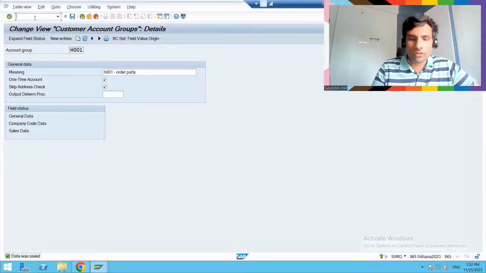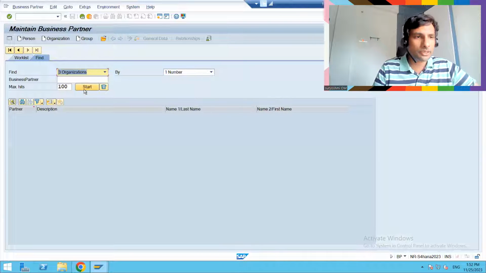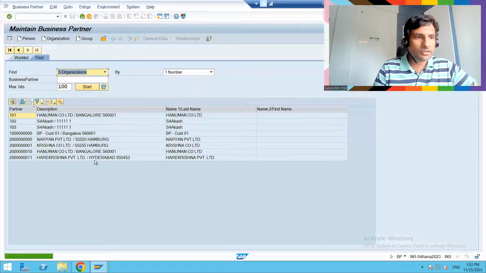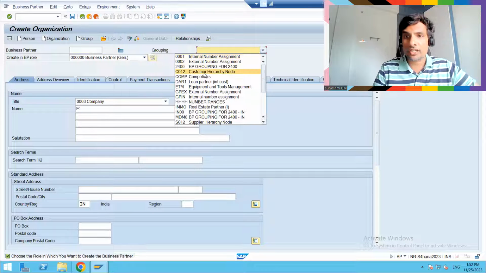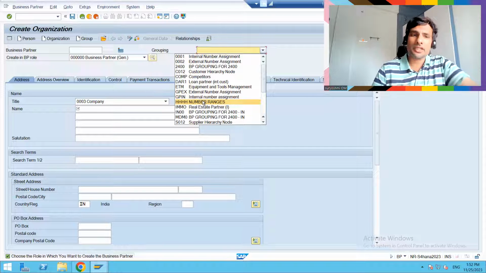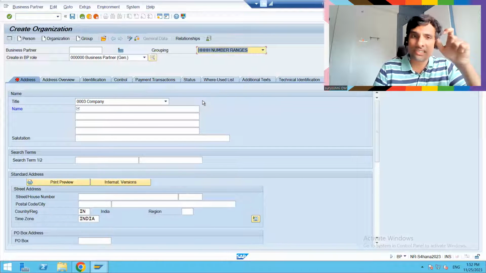Now let's go to the BP transaction and create one BP. These are the different BPs I have already created. Let's create this one as an organization. Let's choose the number range. This is the BP number range. It comes on top of your vendor and customer account groups, like a hook that holds both number ranges.